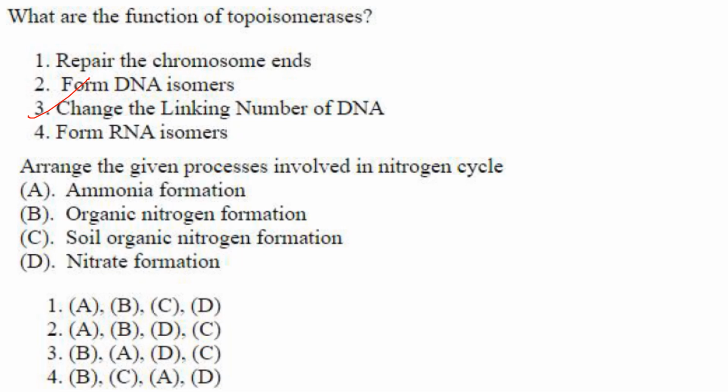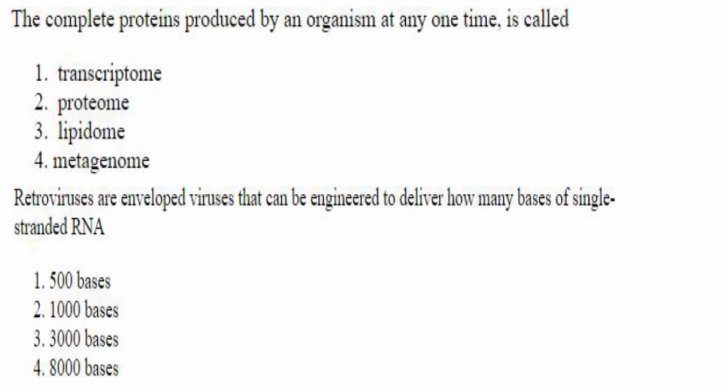Then next one, arrange the given processes involved in nitrogen cycle: ammonia formation, organic nitrogen formation, soil organic nitrogen formation, nitrate formation. Organic nitrogen formation first. Then comes soil organic nitrogen formation, then ammonia formation and then nitrate formation. Answer is 4, B, C, A, D. Then next one. The complete proteins produced by an organism at any one time is called the proteome. Answer is 2.